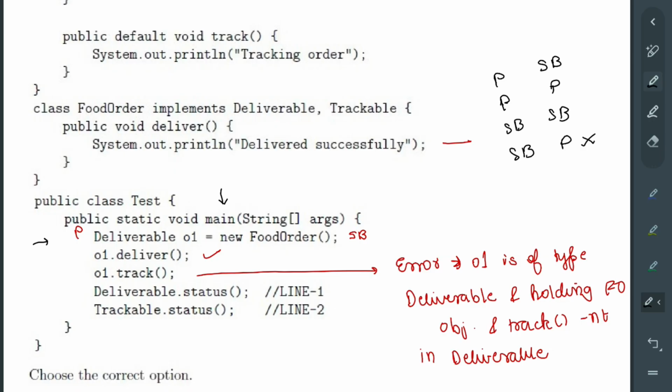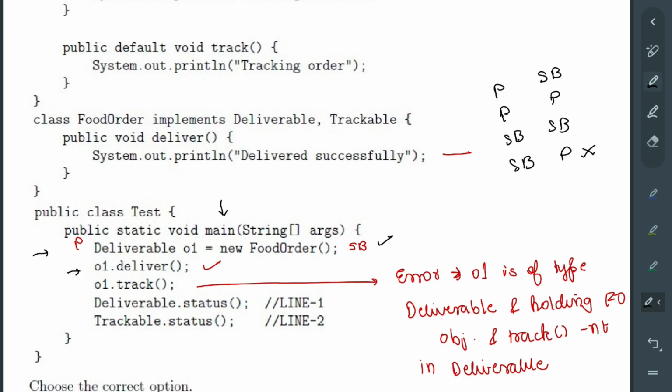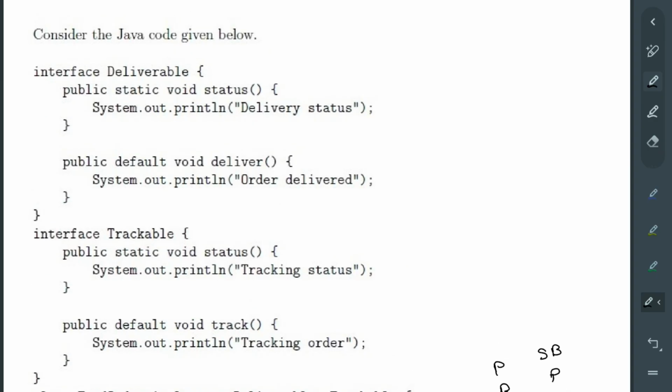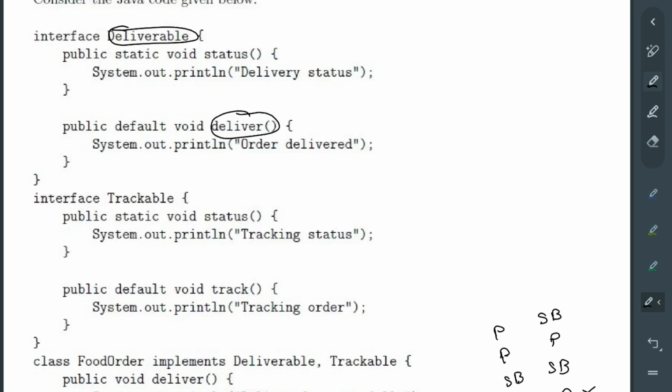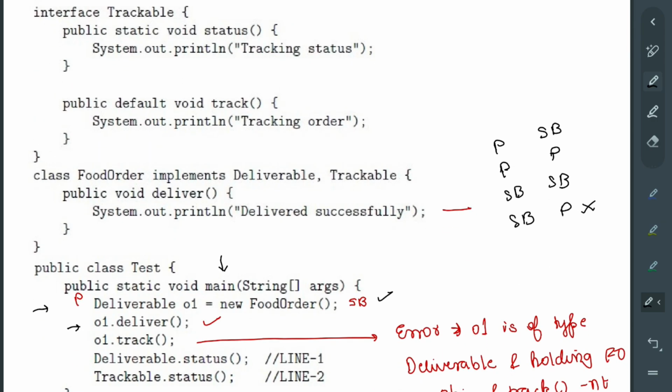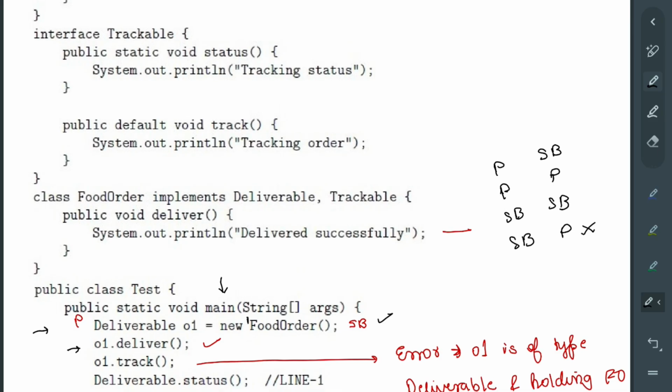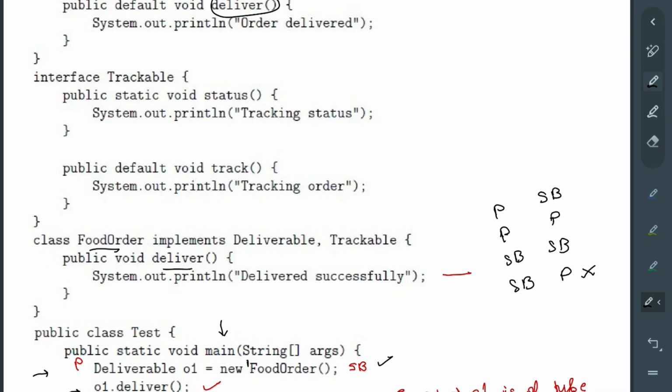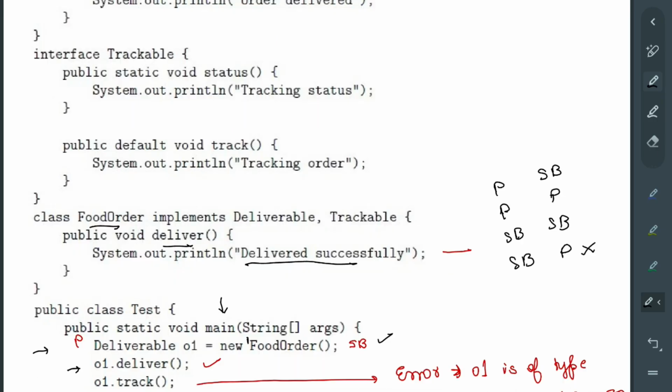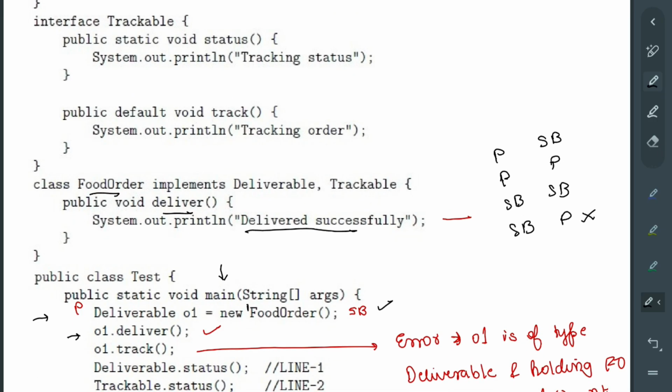Okay, so parent and subclass, this is fine, no need to worry about this. o1.deliver. Now we are calling the deliver function on a deliverable object. The deliverable interface has the method deliver, so this is fine. At runtime, it sees that it actually contains a food order, and it checks that the food order also has a deliver. So it will call the method of the actual object it contained, which is food order, and just print delivered successfully. So this is your first line of output.